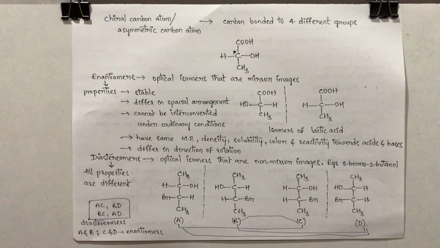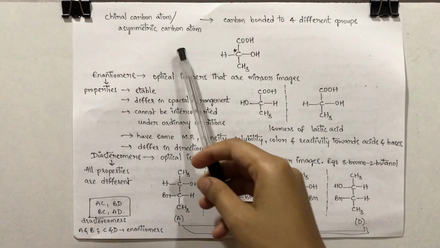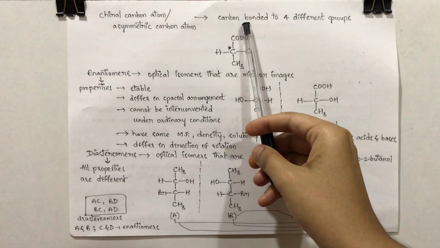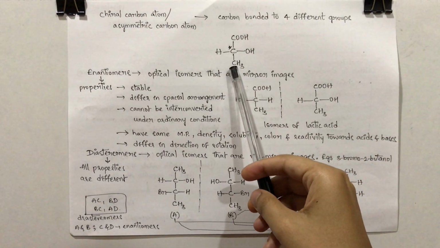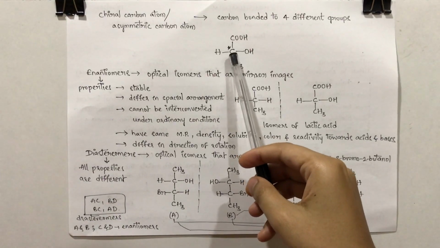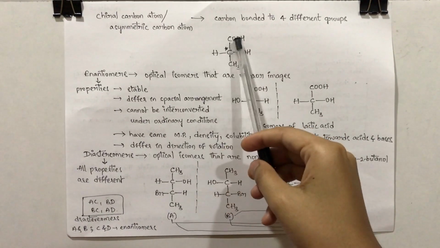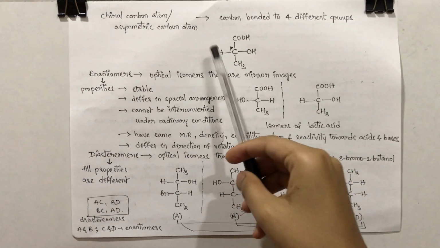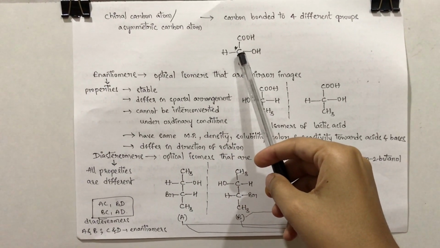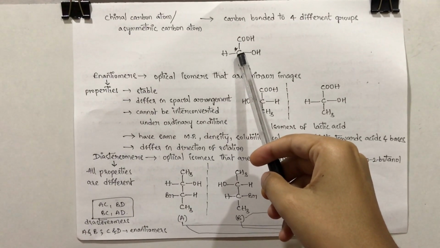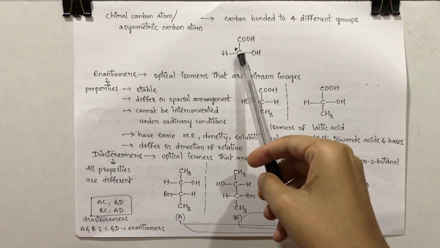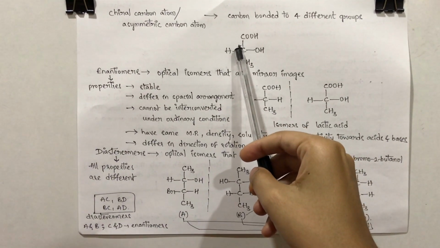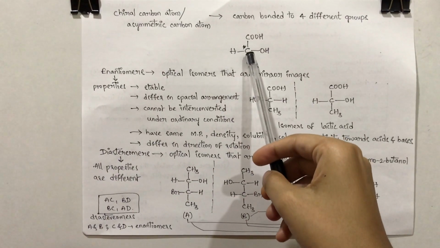What is a chiral carbon atom or asymmetric carbon atom? The carbon which is bonded to 4 different groups is called a chiral carbon atom. For example, this is the structure of lactic acid, where this carbon is having 4 different groups: acid, alcohol, alkane, particularly methyl, and hydrogen. So the center carbon is having all 4 different groups, so this carbon is said to be a chiral carbon or asymmetric carbon atom. We will indicate this carbon with an asterisk symbol, which tells that this carbon is a chiral carbon atom.